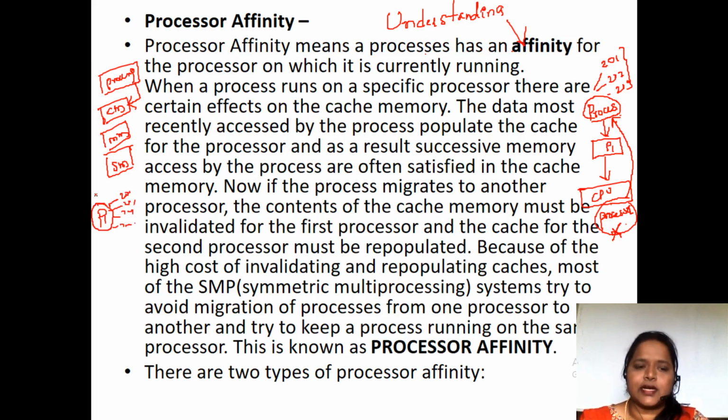Since we deal much with P1, the data is stored in the cache memory. If processor X wants to know about P1, first it will check in the cache memory. If that data is not available in the cache, then only we go for the main memory.